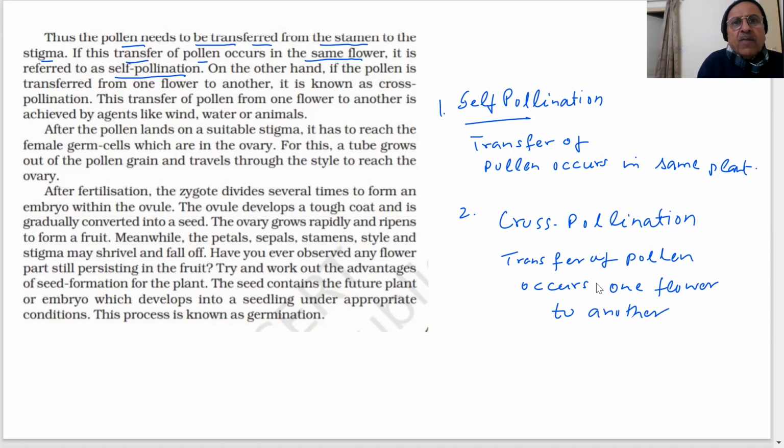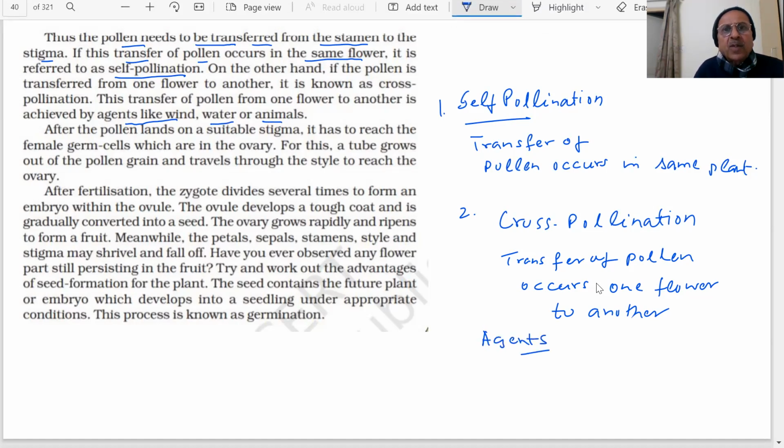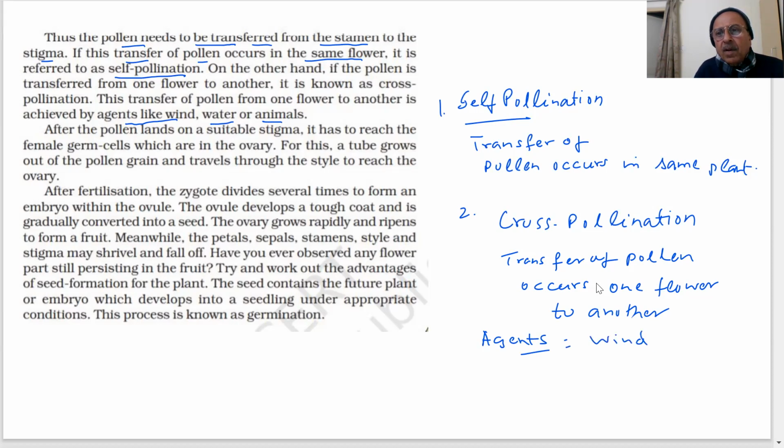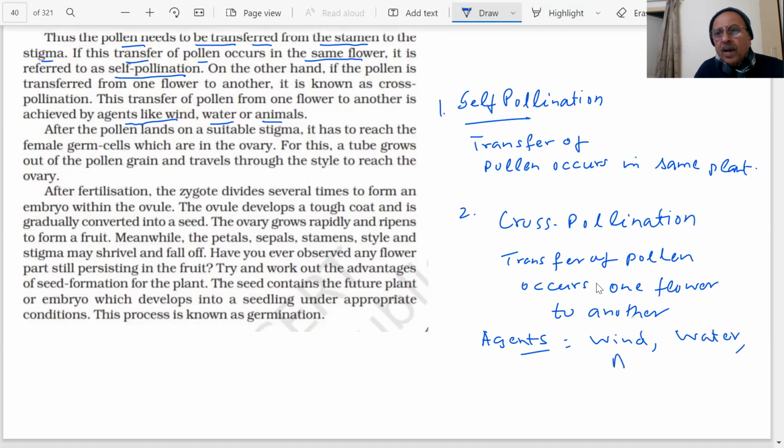The transfer of pollen from one flower to another is achieved by agents. How will it be achieved? What are the agents which will transfer this? What agents are there which will transfer pollen from one plant to another? Wind, water, or animals.